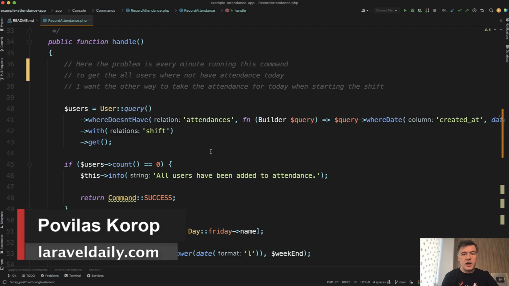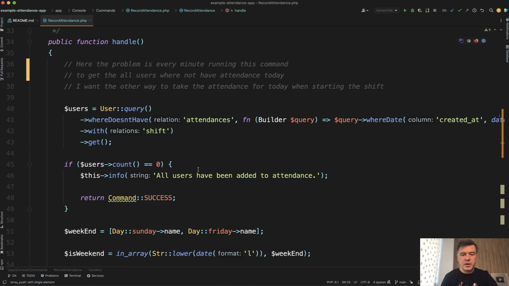Hello guys, today we'll have a code review of this Artisan command for performance and other issues. So this code was sent to me by email, but before we go into the code review, I want to reflect on Laravel Live UK.